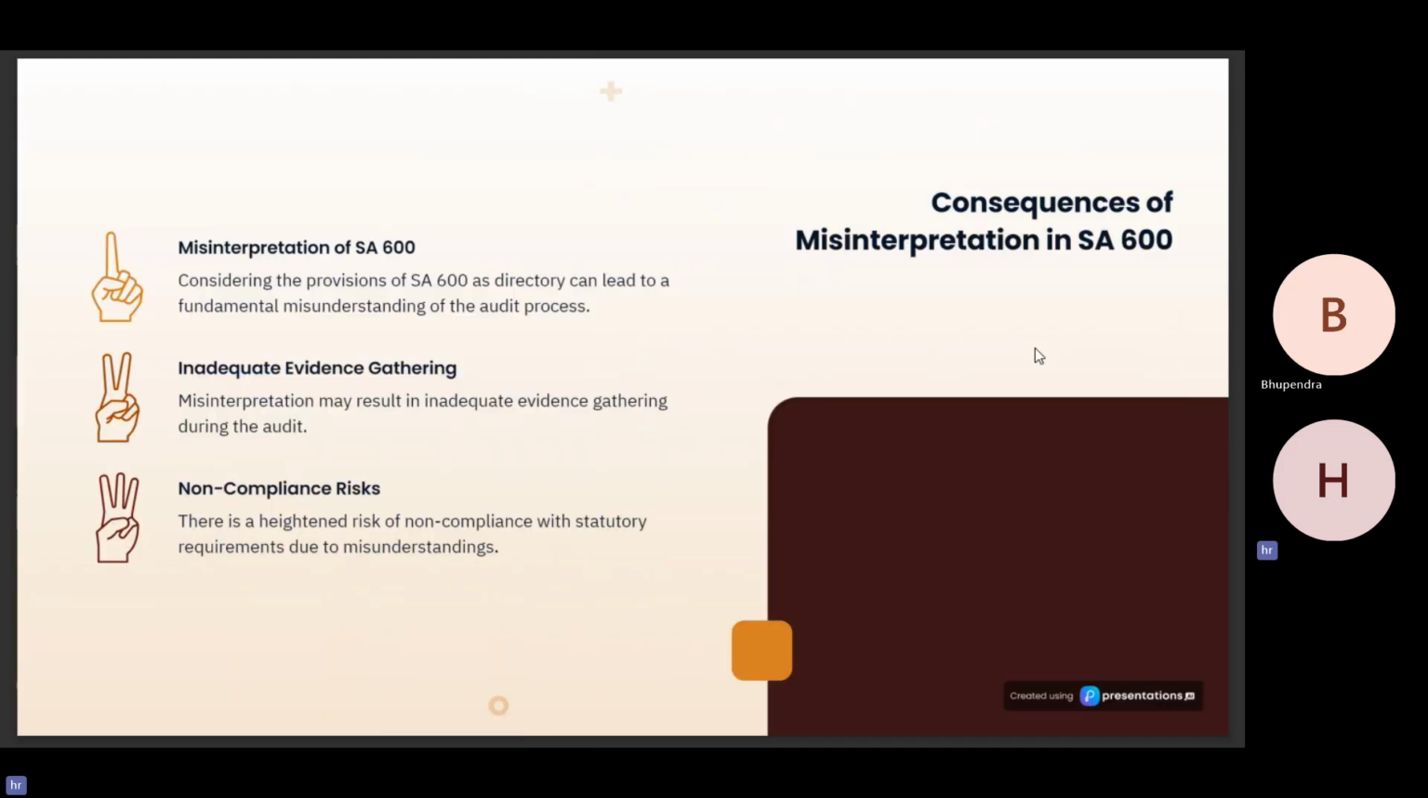Now let us understand the consequences of such misinterpretation. Considering the provisions of SA 600 as directory can lead to a fundamental misunderstanding of the audit process. Misunderstanding may result in inadequate evidence gathering during the course of the audit. There is a heightened risk of non-compliance, which was also highlighted by the NFRA, with respect to the Companies Act 2013.